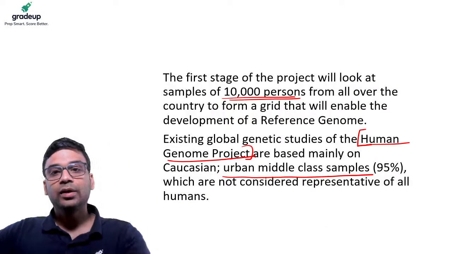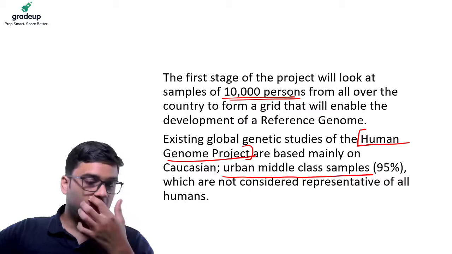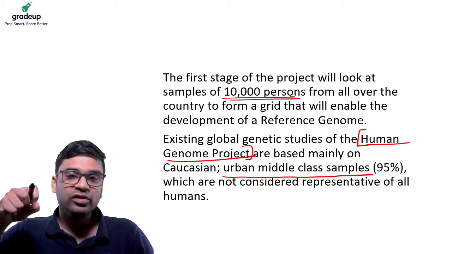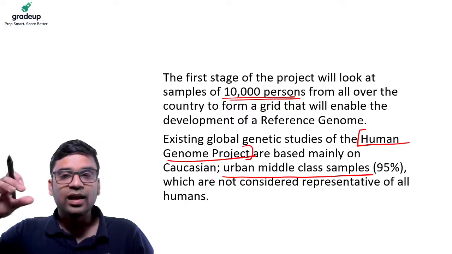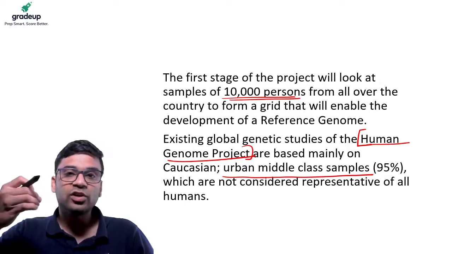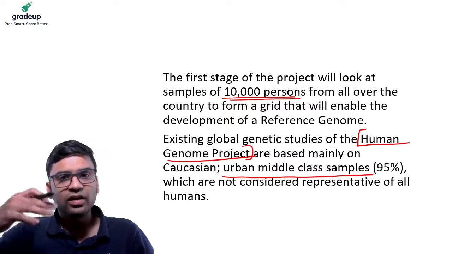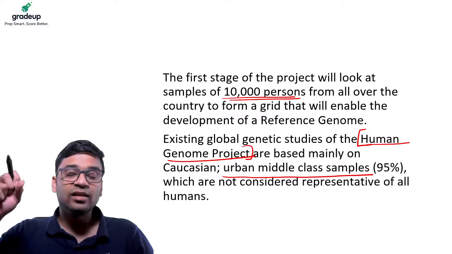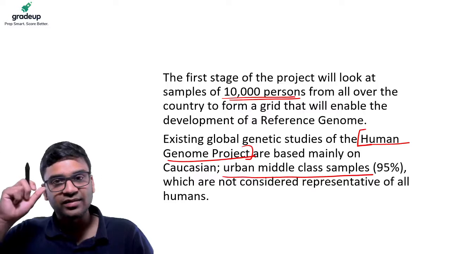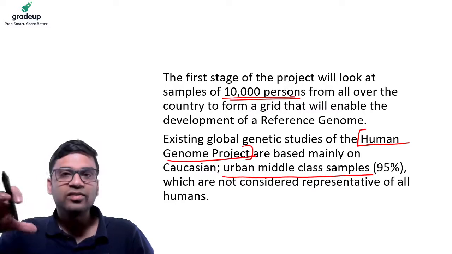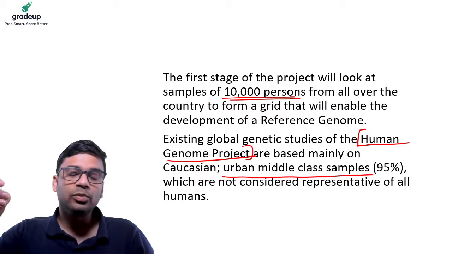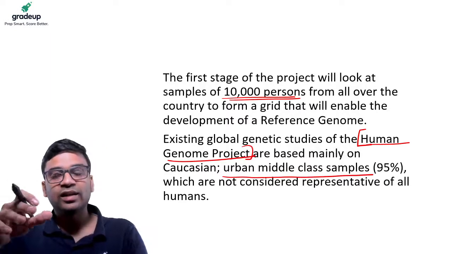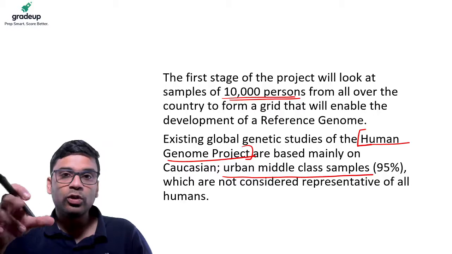So under the Genome India project, the Indian government is taking 10,000 people, 10,000 specimens, and we are trying to understand the genome structure of these 10,000 people. Because earlier in the Western countries, mainly led by the USA, they had conducted the Human Genome Project in the 1990s. By that they had analyzed many people and they could get the human genome. They could get which genes are coding for what proteins.